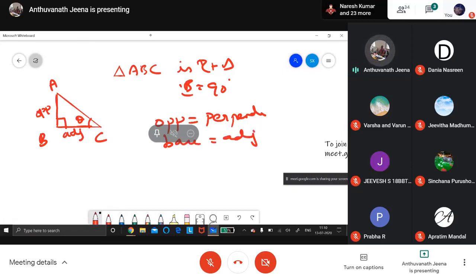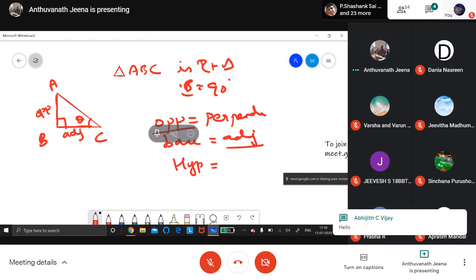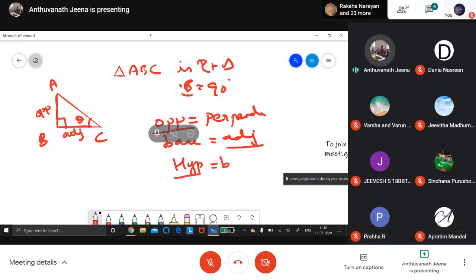So we will be using opposite, adjacent and hypotenuse. You know what is hypotenuse? Bhagya, what is hypotenuse? AC is the hypotenuse, ma'am. What do you mean by that?